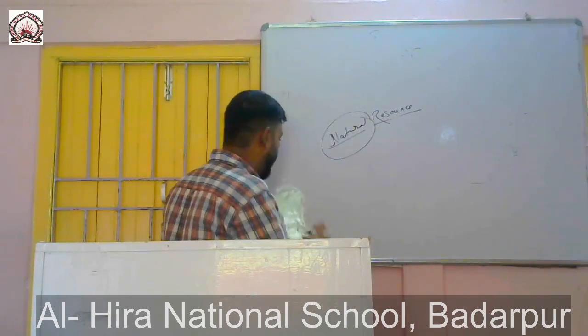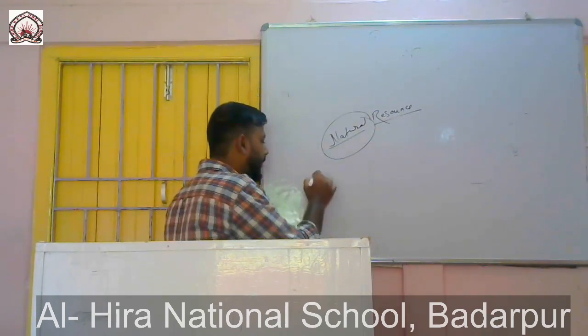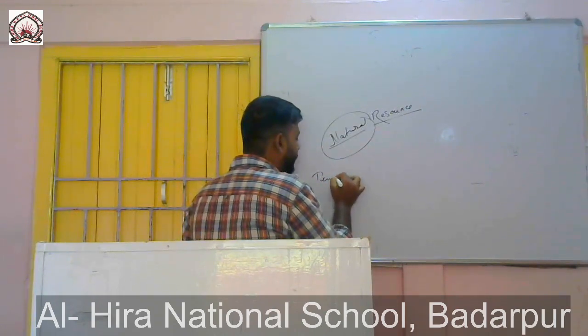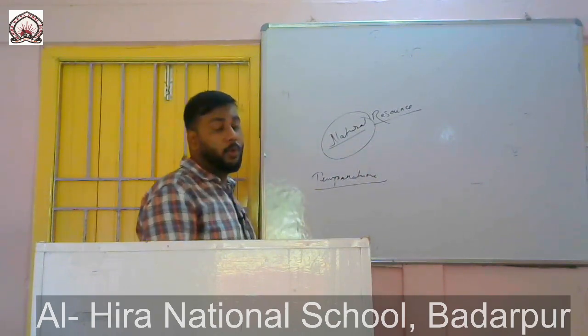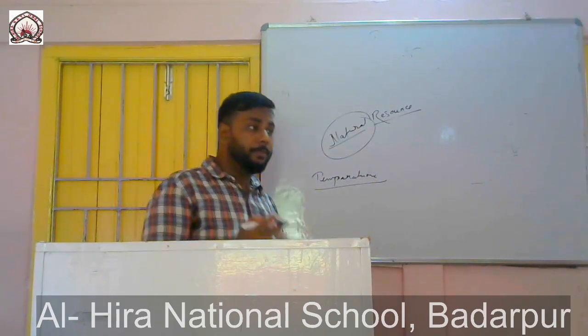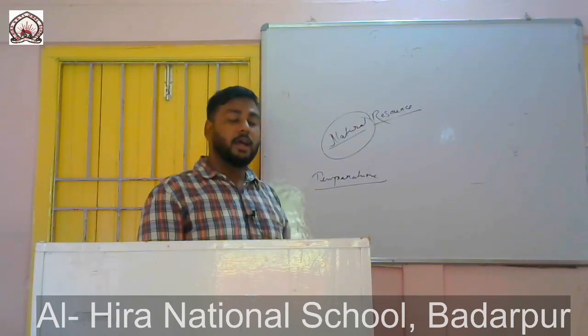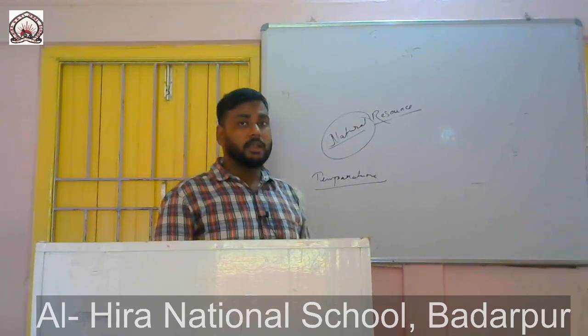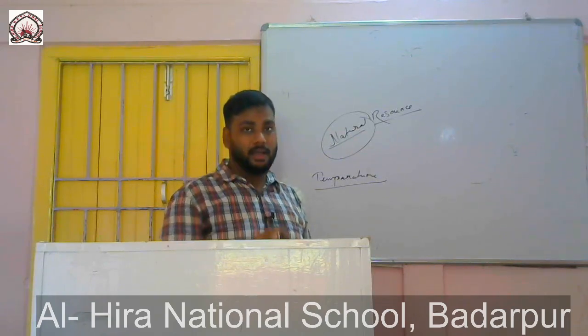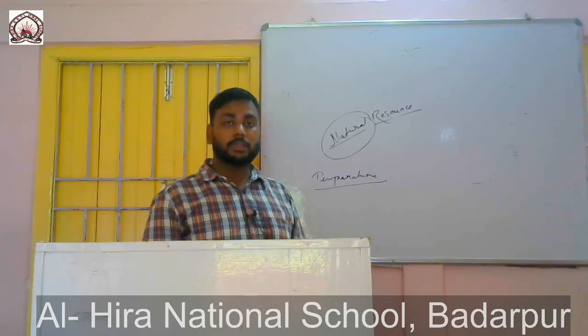So if you consider, the earth has the right or ideal temperature to support life. If the temperature is colder than that, there will be no life, and if the temperature is even hotter, there will be no life. So earth has just the required ideal temperature to support life.